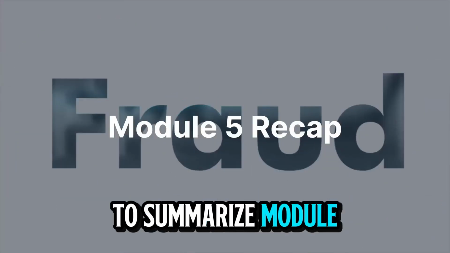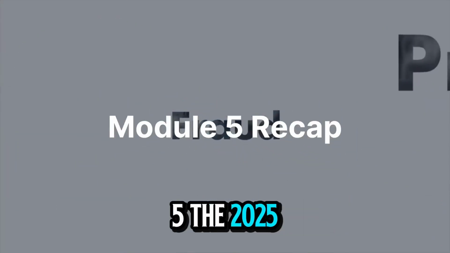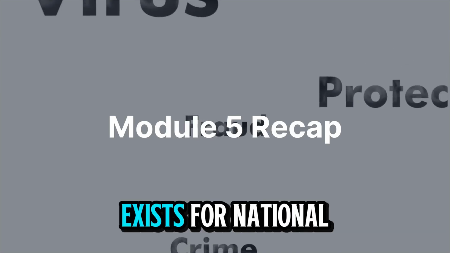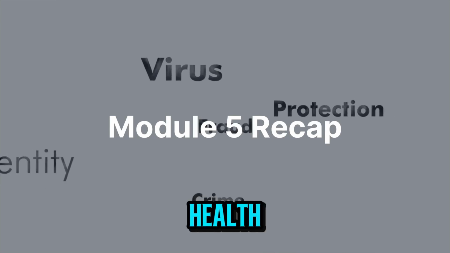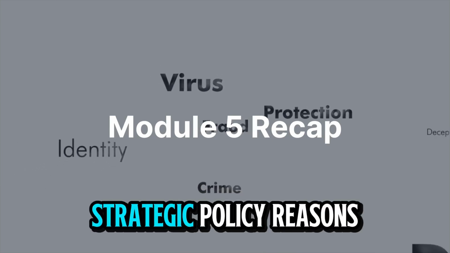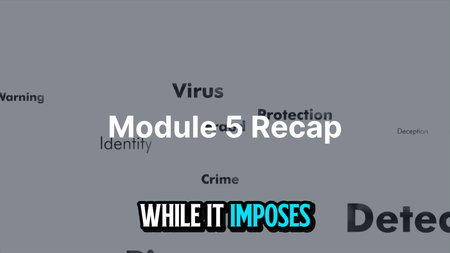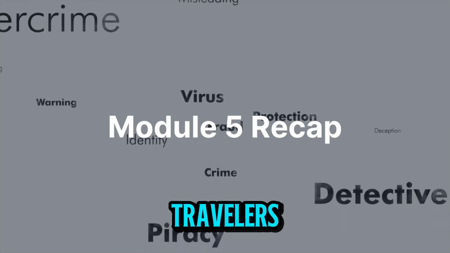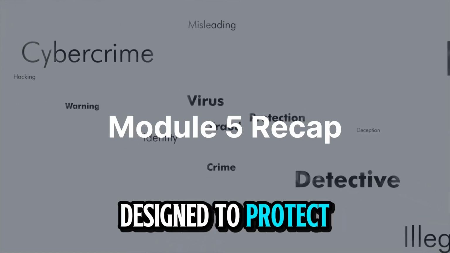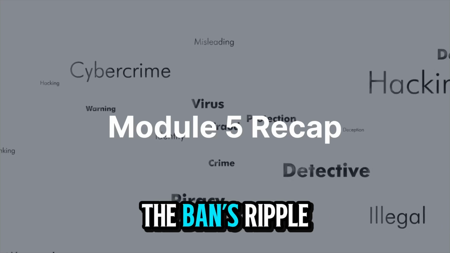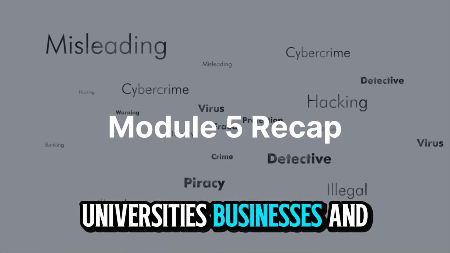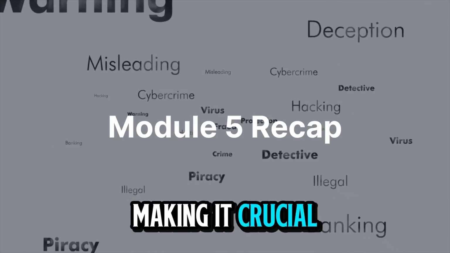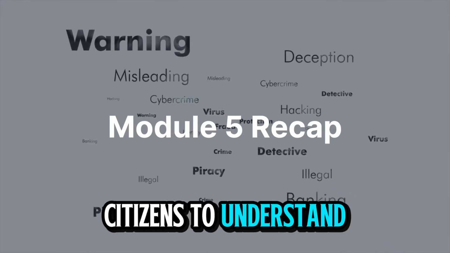To summarize Module 5, the 2025 to 2026 travel ban exists for national security, administrative accuracy, public health, fraud prevention, and strategic policy reasons. While it imposes restrictions on foreign travelers, it is ultimately designed to protect Americans at home. The ban's ripple effects are felt in families, universities, businesses, and communities, making it crucial for U.S. citizens to understand its purpose.